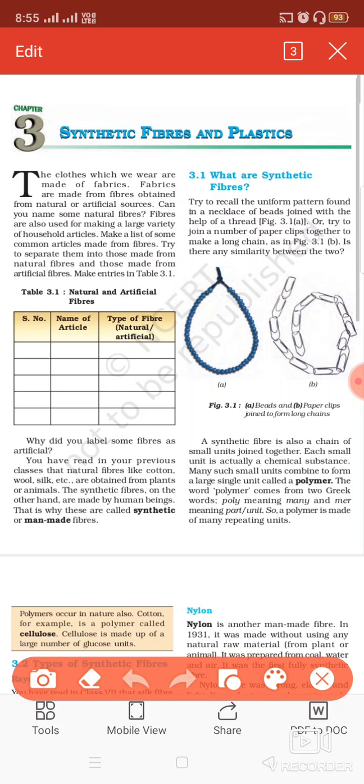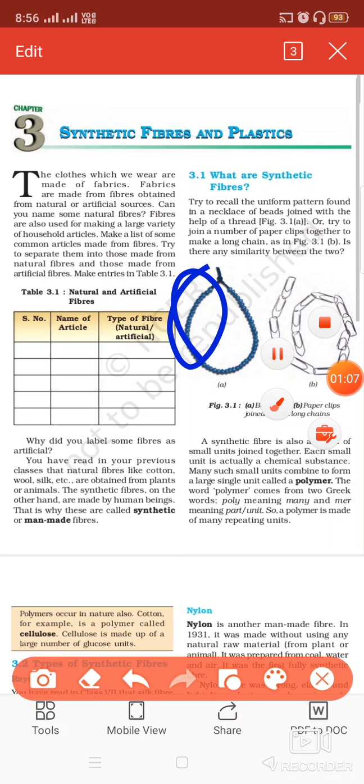So these fibers are basically not made by the natural sources like by wool or by cotton. These are made by the natural sources, but some chemicals are also added in them. So basically the synthetic fibers are the ones which are made by using the natural fibers and some chemicals are added. So in this process, the synthetic fibers are basically made up of small units.